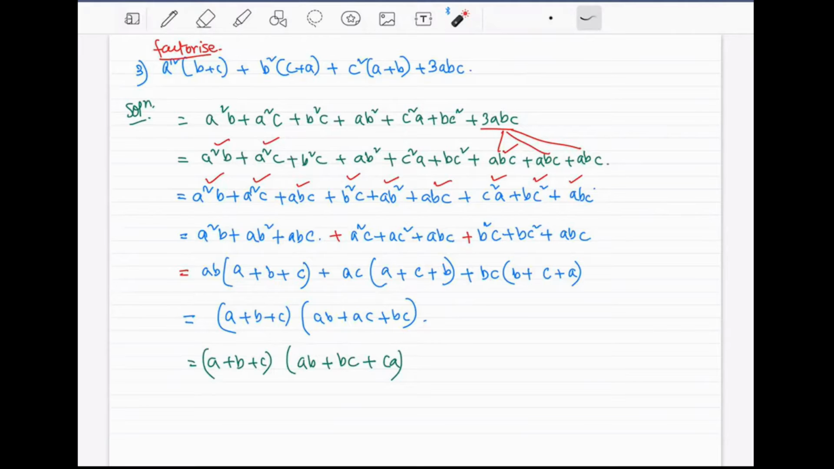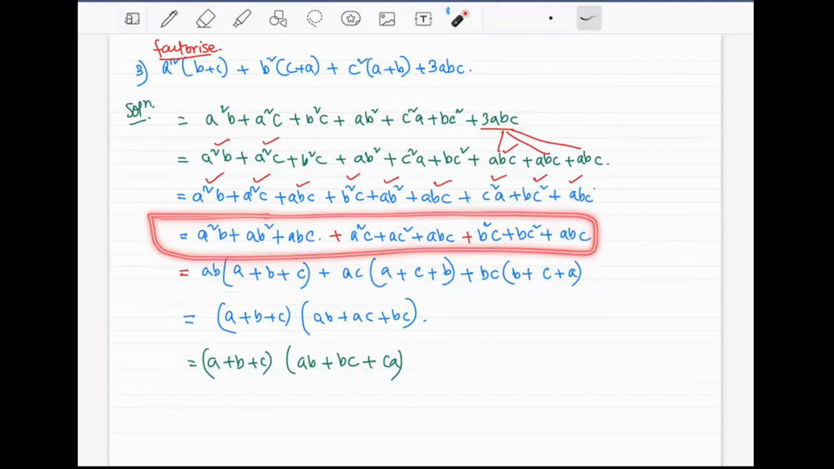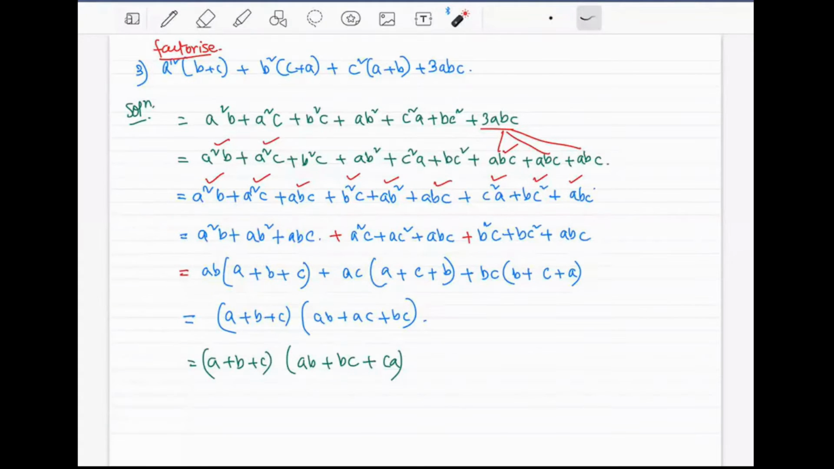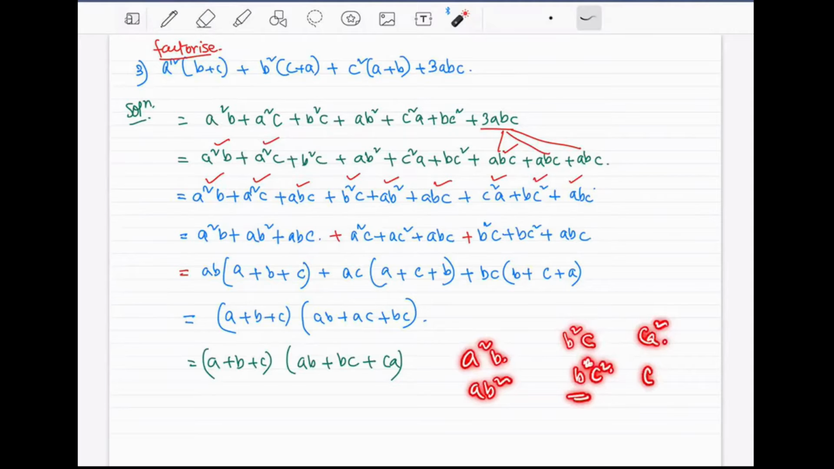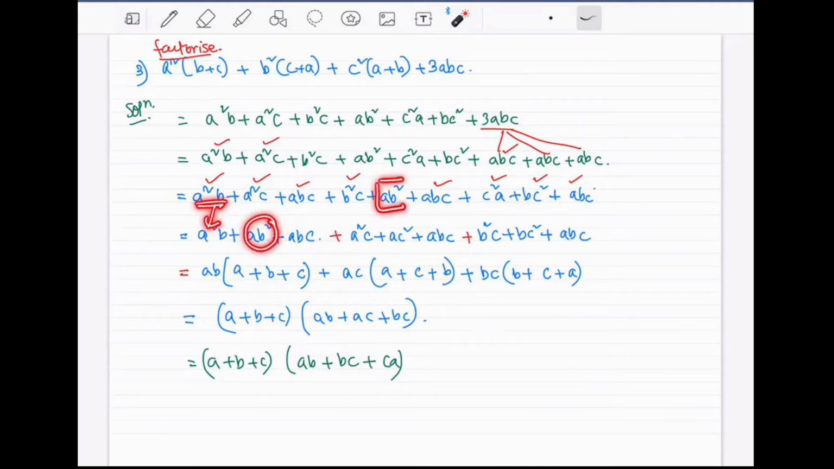Sir, the fourth step. Fourth, one, two, three. This one. You mean this one? Yes, sir. Okay, what we are doing here is we are putting together a square b and ab square. If we have b square c, we are putting together with bc square. If there is ca square, then we are putting together with c square a. Very simple here, look. The a square b is here. The ab square, where is it? Here it is. A square b is here. Ab square, I'm bringing it here together.